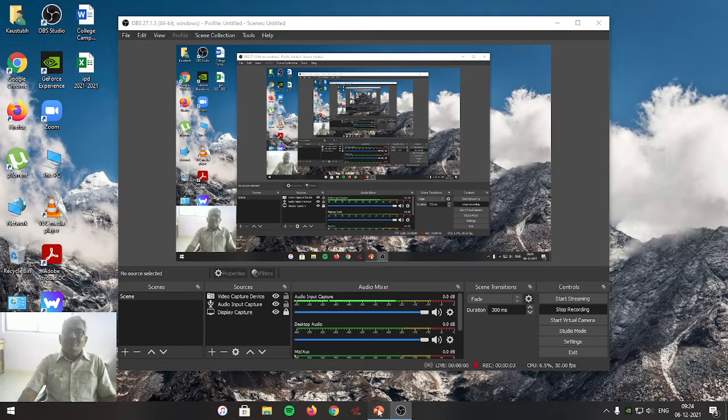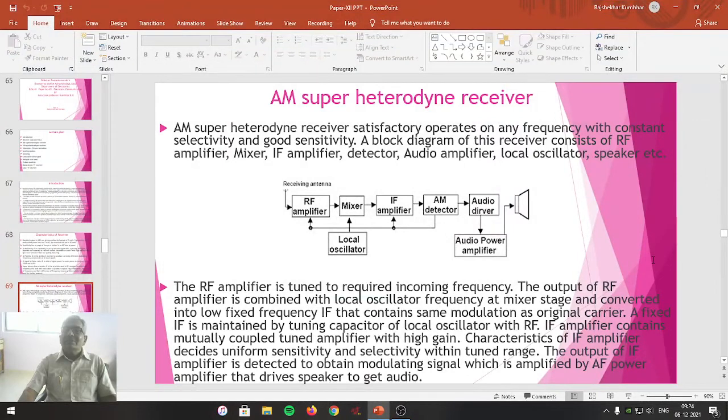Student friends, in yesterday's lecture, we discussed the radio receiver and television. Especially, we started with topic number 4, namely radio receiver and television.